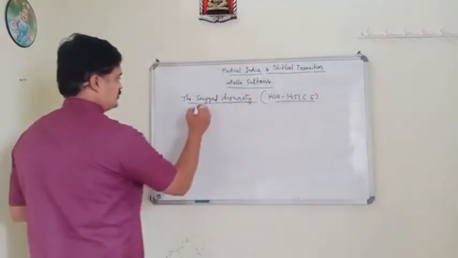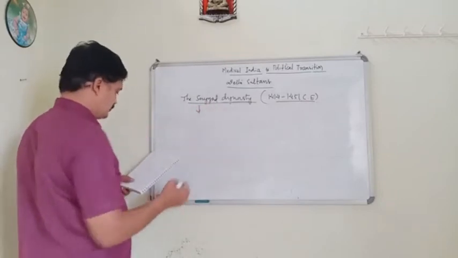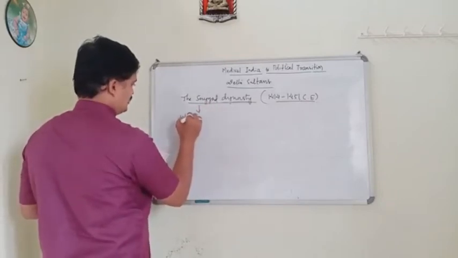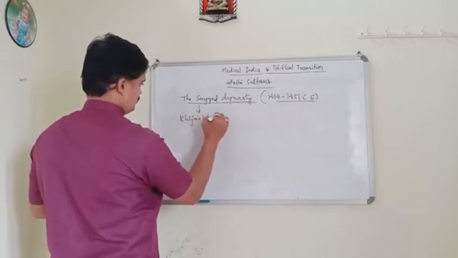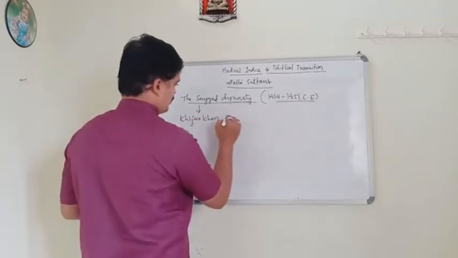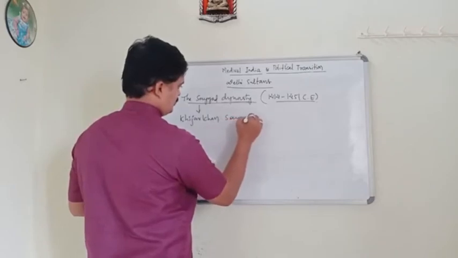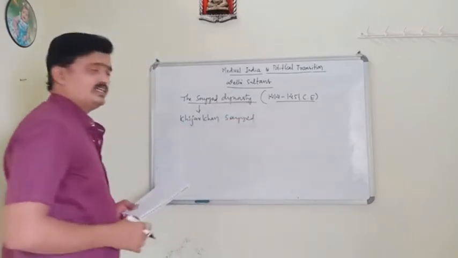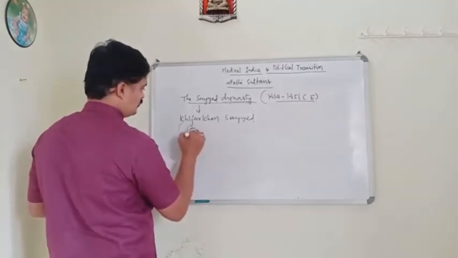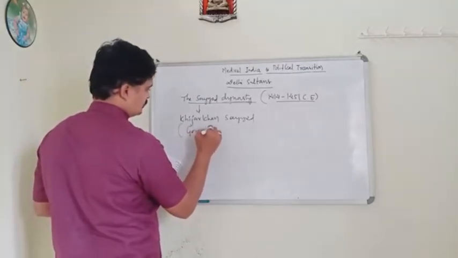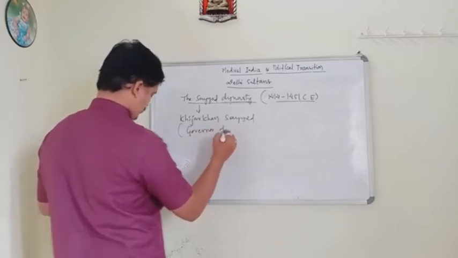It was founded by Khizr Khan Sayyid, and he was the governor of Multan.